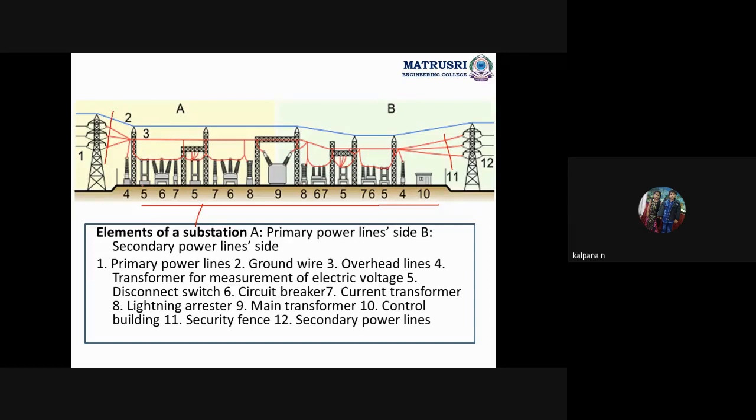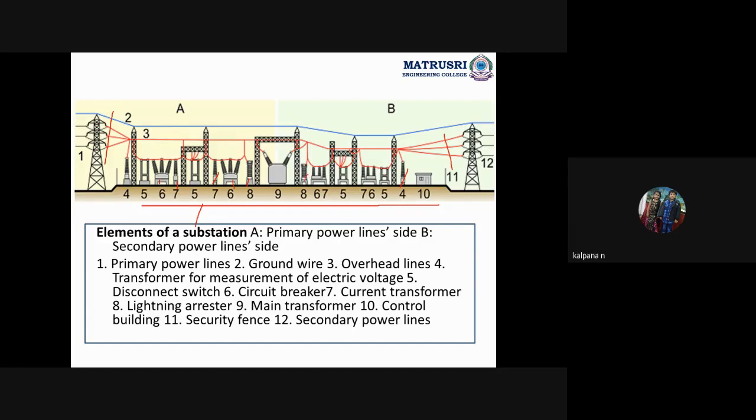See, frequently we are repeating all the protective devices. Circuit breaker here is there, here is there. Lightning arrestor here is there, here also there. Okay, disconnecting switch. Okay, and next this single one is a current transformer. Okay, fourth one is a potential transformer. So again here also we have placed disconnecting switch, circuit breaker.